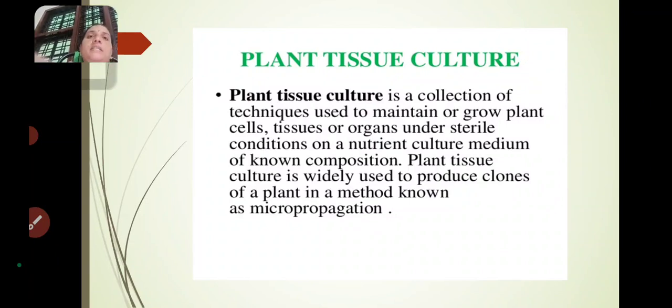Oxygen and carbon dioxide are present in the atmosphere. For example, nitrogen: plants absorb nitrogen in the form of nitrates and nitrites. They will not take nitrogen in the form of gas. They can absorb it from the soil only. So here we prepare the artificial medium, called nutrient culture medium.